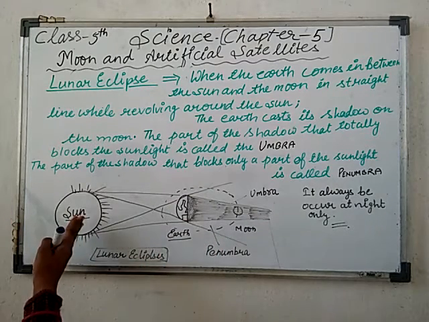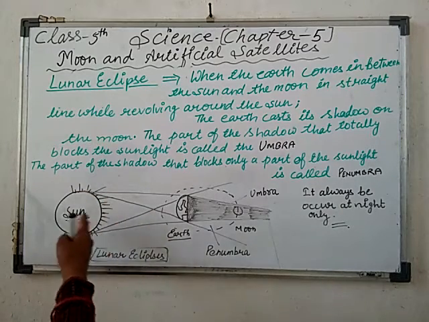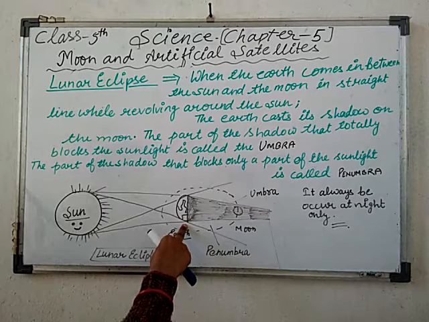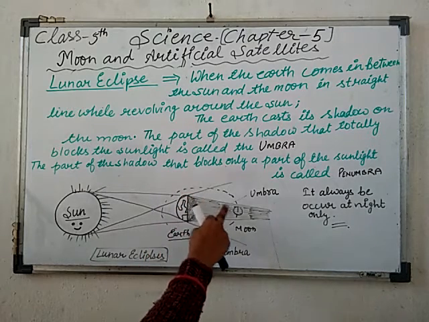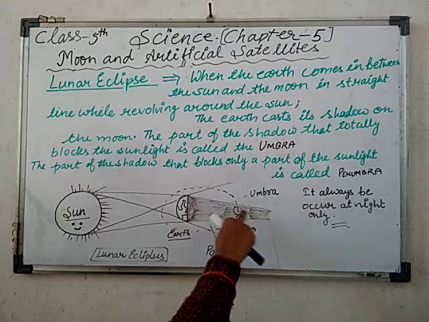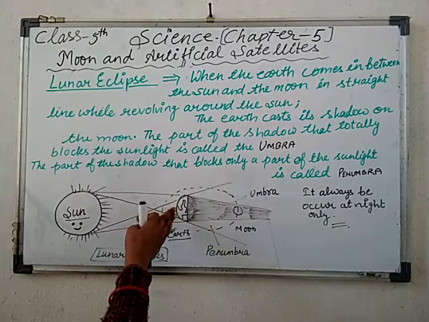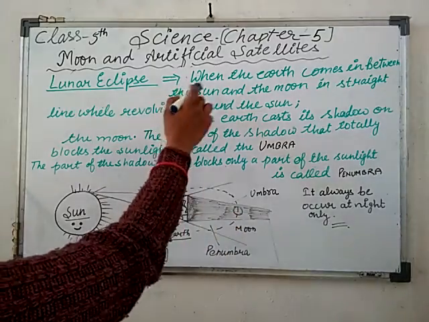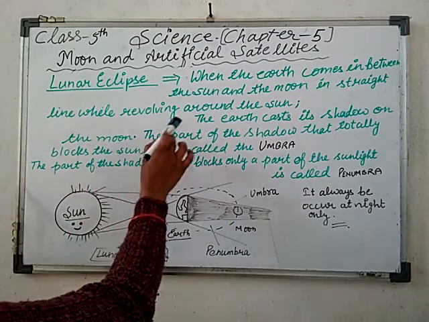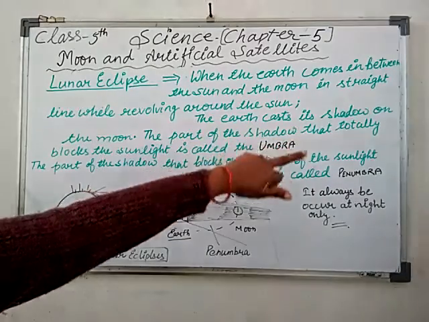As you see in the pictures, the sun emits its light towards the earth, and when this light falls on the earth, a shadow is formed over the moon. Have you seen this dark zone? This is the shadow created by the earth on the moon. When the earth comes in between the sun and the moon in a straight line while revolving around the sun, at that time the earth casts its shadow.